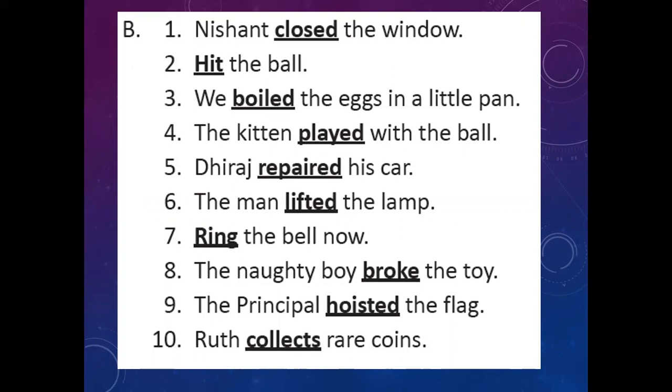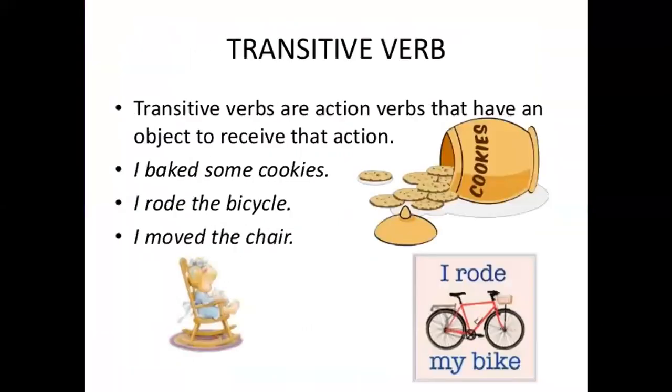The kitten played with the ball. Played is our verb. Dheeraj repaired his car. The man lifted the lamp. Ring the bell now. Ring is the verb, students, and look, it is in the beginning of the sentence. The naughty boy broke the toy. The principal hoisted the flag. Ruth collects rare coins.